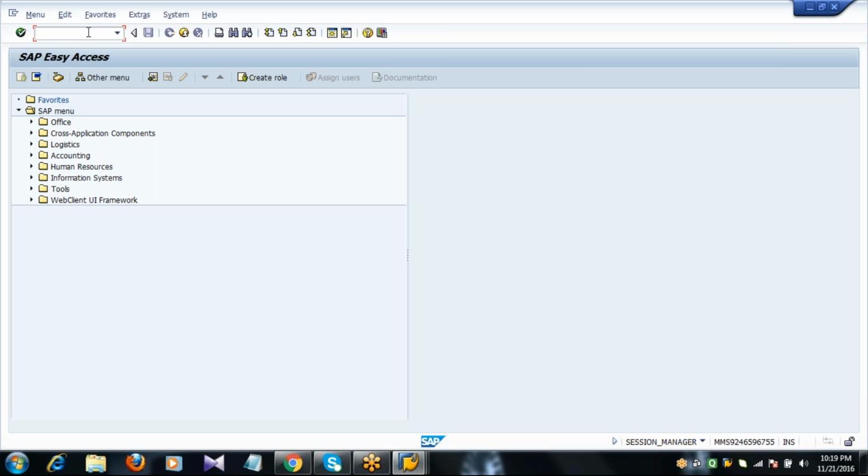The basic funda of the info record is, if you maintain the info record for a particular material and for a particular vendor, that is very important, then when you try to create a PO, the system automatically displays the net price and the conditions. This is about the info record master data that we are going to see in tomorrow's class.